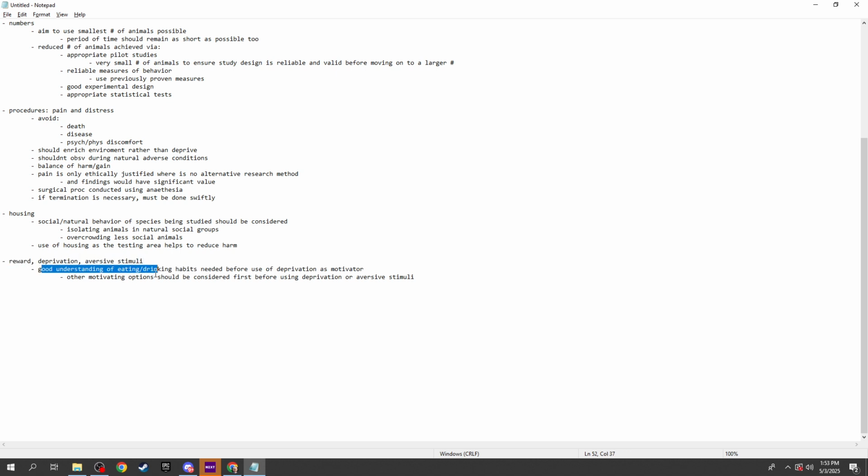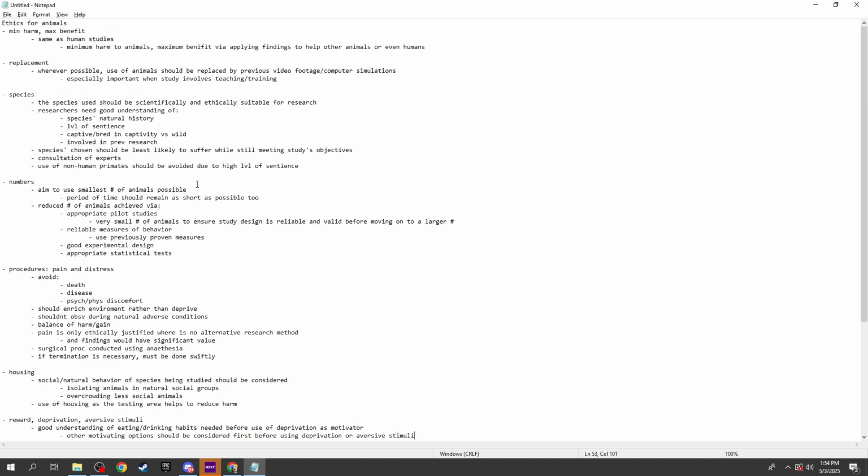And so we need a good understanding of the animal's eating and drinking habits before we can use deprivation as a motivator, as in deprivation of food, right? And normally we should try to use rewarding animals rather than depriving animals in terms of training them. Also, other motivating options like reward or less harmful aversive stimuli should be considered first before using deprivation or aversive stimuli. There you go. That's ethics for animals.